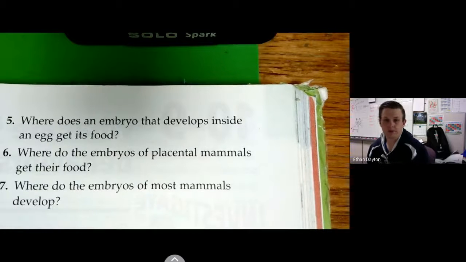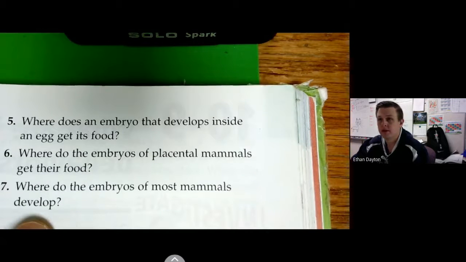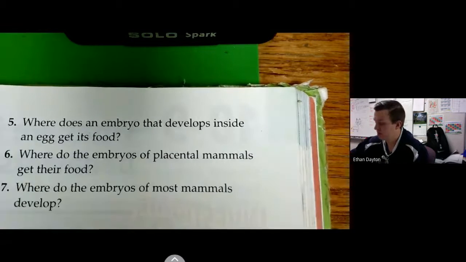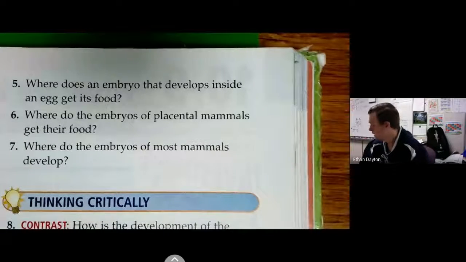The embryos of placental mammals get their food from blank. Insert your answer. Number 7, where do the embryos of most mammals develop? Key term is most.